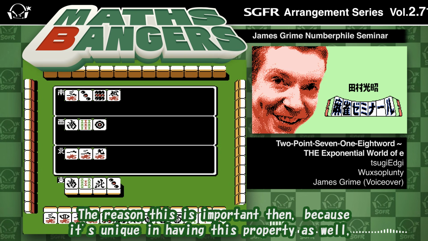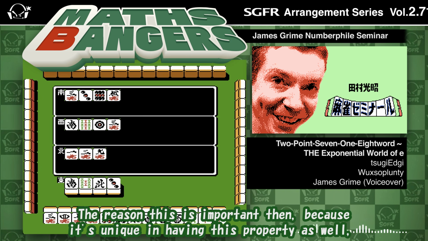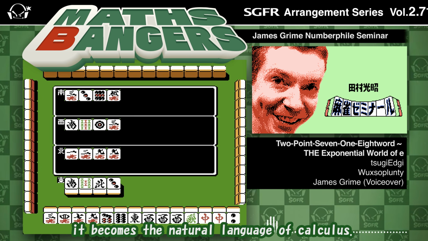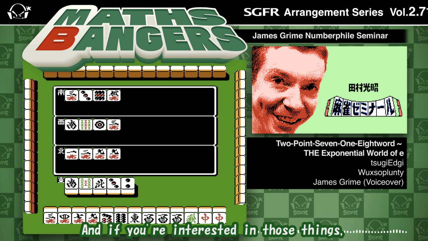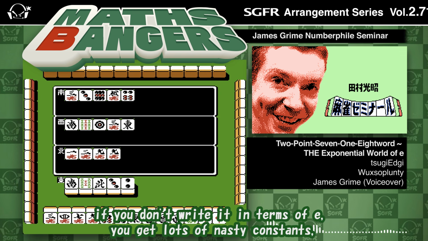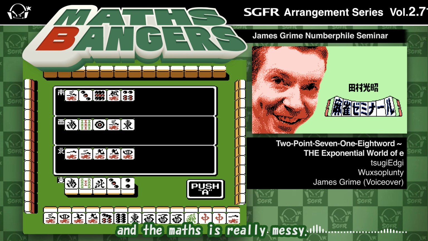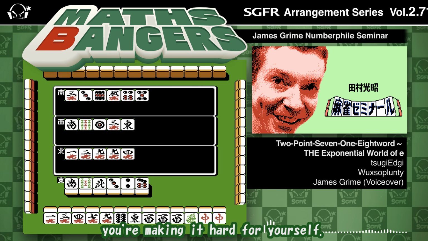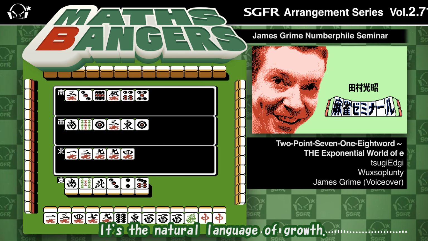The reason this is important is that because it's unique in having this property, it becomes the natural language of calculus. If you don't write it in terms of e, you get lots of nasty constants, and the maths is really messy. If you're trying to deliberately avoid using e, you're making it hard for yourself. It's the natural language of growth.